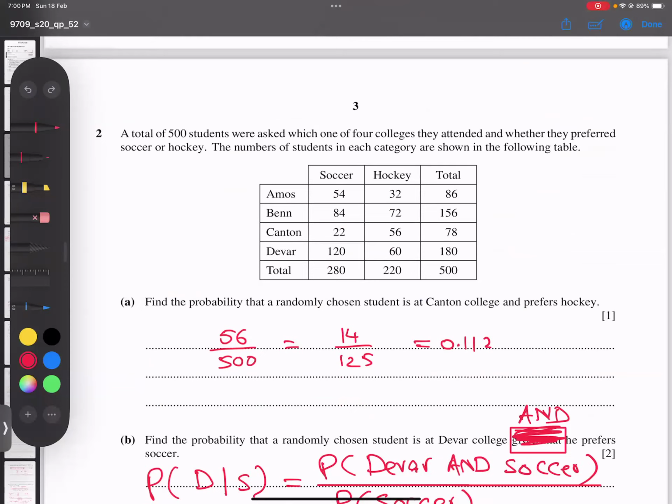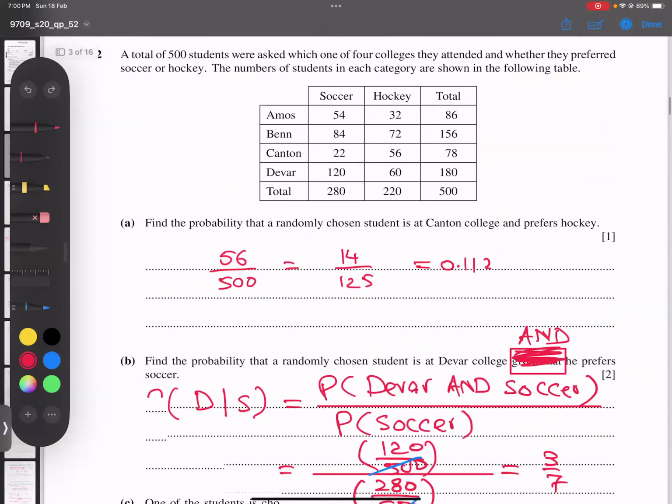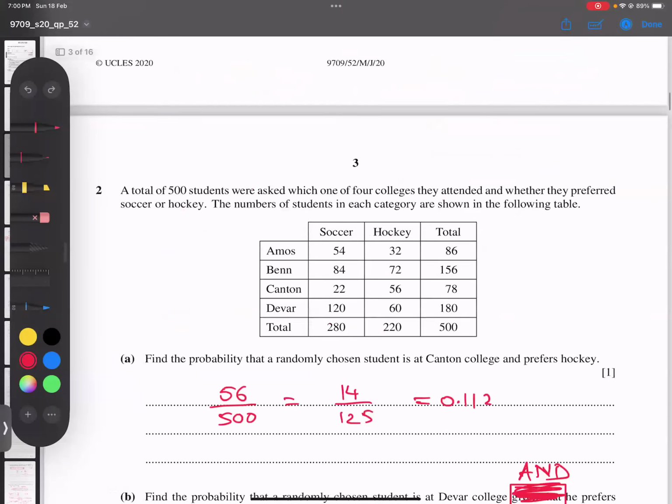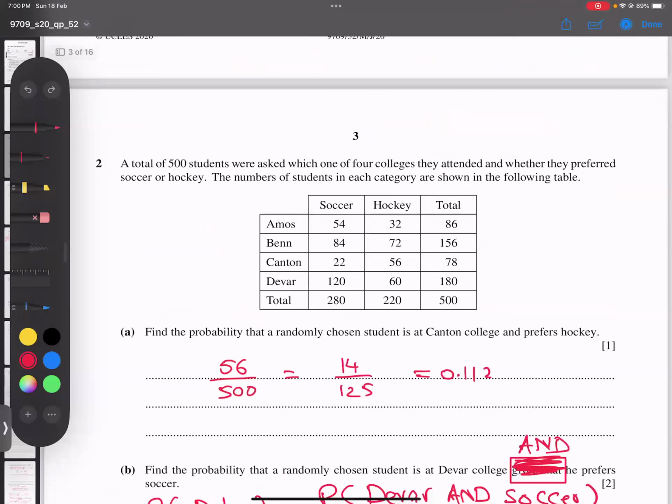So you can see here, let me check. So Amos and Ben. Yes, student Amos or Ben. Okay, so total students who are Amos or Ben? You can see from here, we have to add these four. Hold on, let me find out.